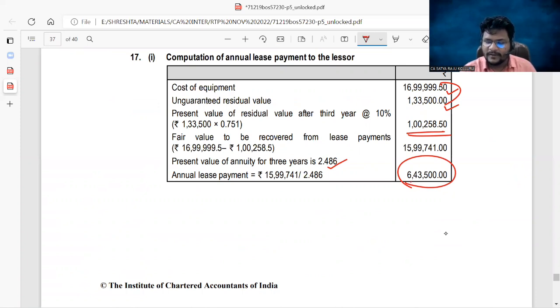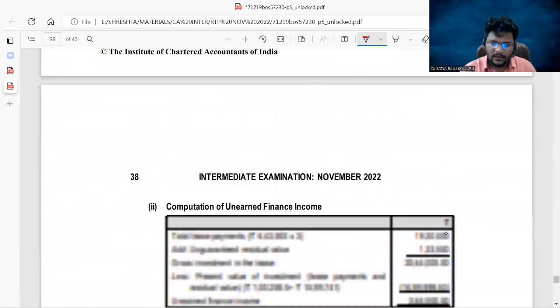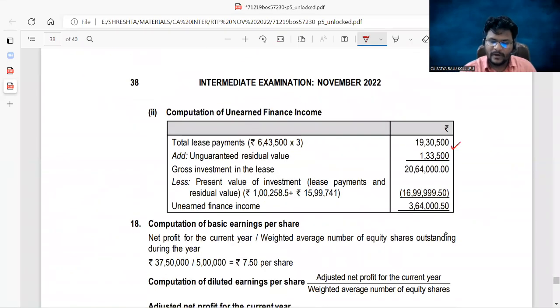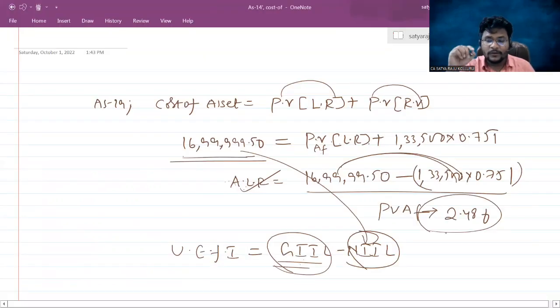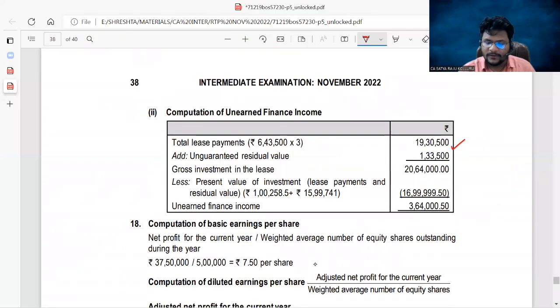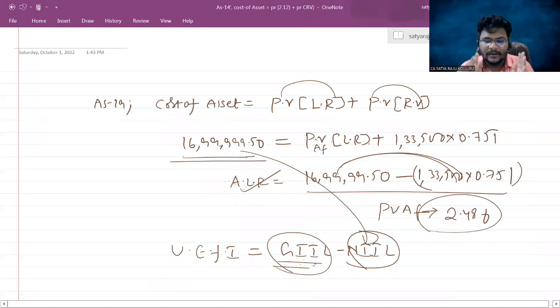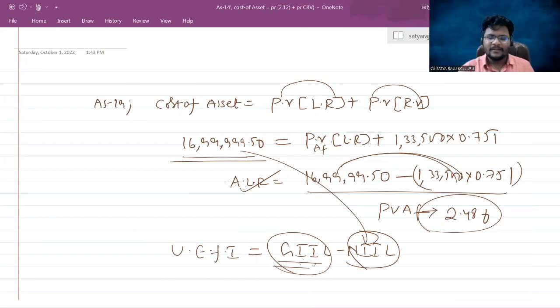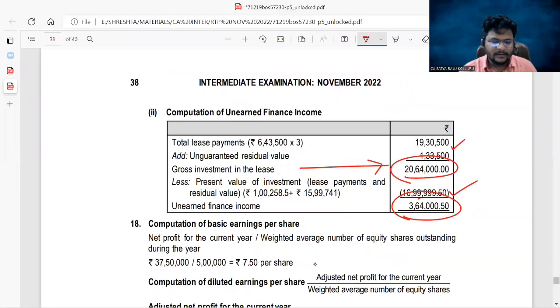Now gross investment in the lease is 6,43,500 into 3, which is 19,30,500. Am I right? Plus UGRV as well. I need to add the unguaranteed residual value, which is also 1,33,500, straight away given in the problem. Then which is the gross investment in the lease. It was reduced from net investment in the lease, which was 16,99,999, which is the unearned finance income. Guys, all types of problems we have already done in the classroom. Again, I am mentioning just as a part of analysis, just the logic here I am putting once again.